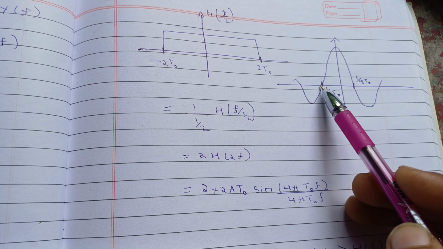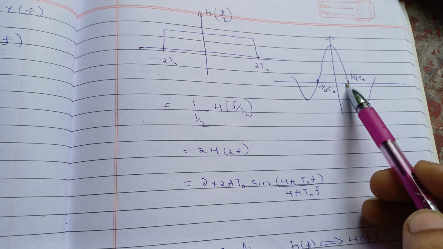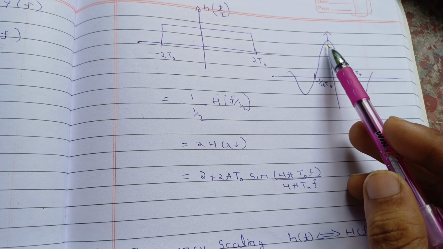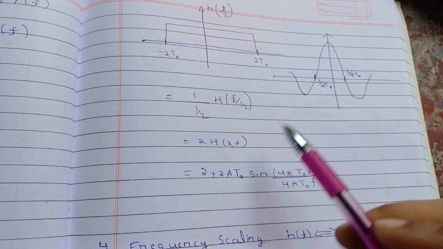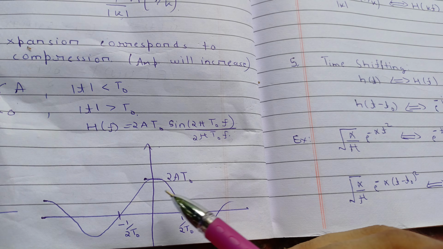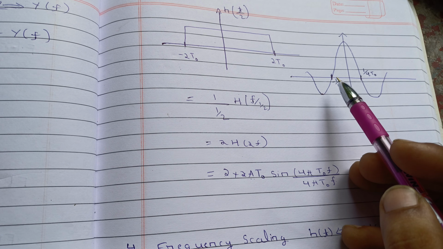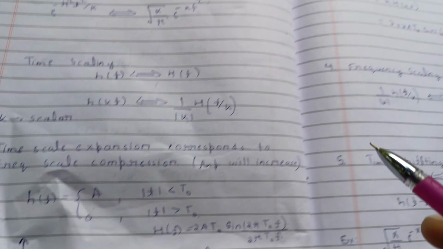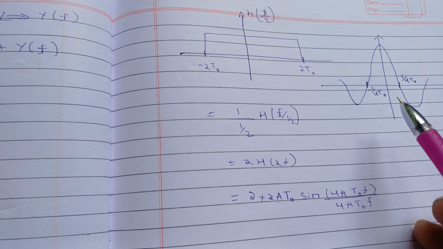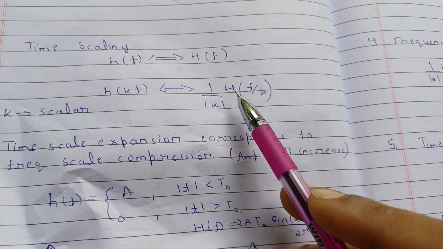So see, this scale is compressed, first you have 1 upon 2, now you have 1 upon 4 here, 0. So this is compressed, and see, this amplitude is increased, because here you have 4A t naught. For f tends to 0 you have 4A t naught, and here you were having 2A t naught. So amplitude is increased and the frequency scale is compressed. So for the time scale expansion you are getting frequency scale compressed and amplitude increased. So you must remember this result and this one.